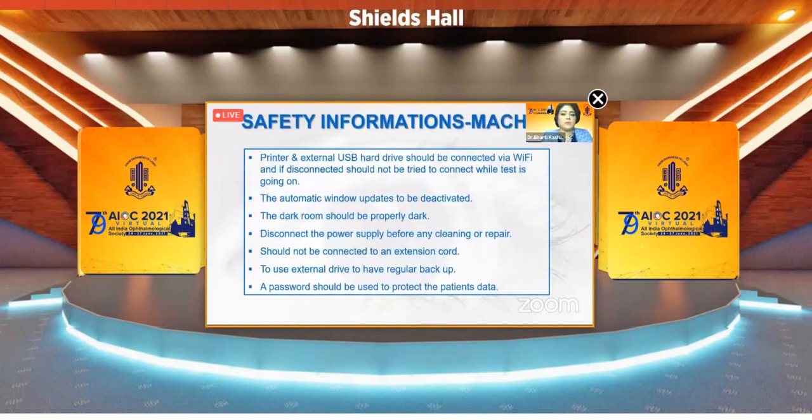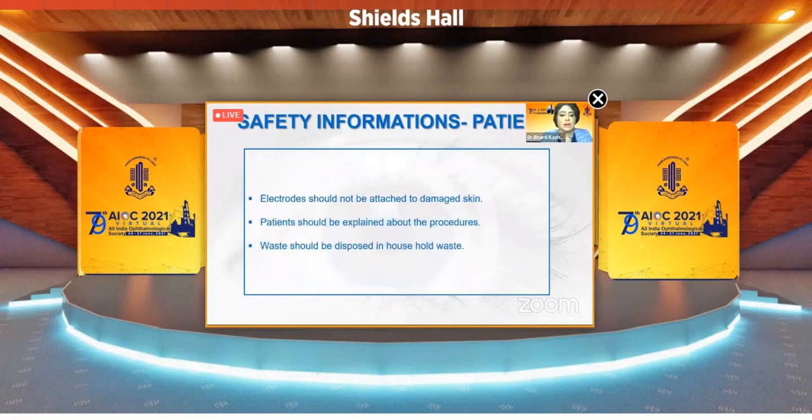The safety information of the machine: the printer and external USB hard drive should be connected via Wi-Fi, and if disconnected, it should not be tried to connect while the test is going on. The automatic window updates are to be deactivated. The dark room should be kept properly dark. Disconnect the power supply for any cleaning or repair. It should not be connected to an extension cord. Use an external drive to have regular backup. A password should be used to protect the patient data.